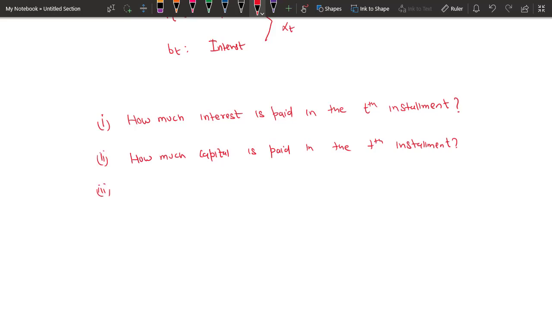And the third, we'll talk about how much interest or capital is paid between two time periods.